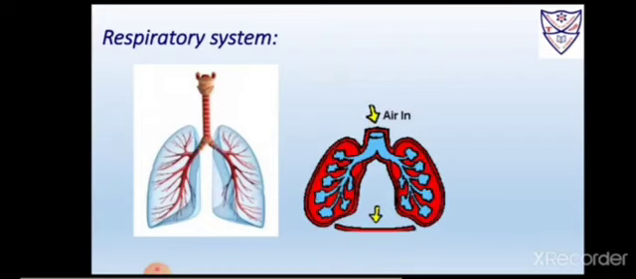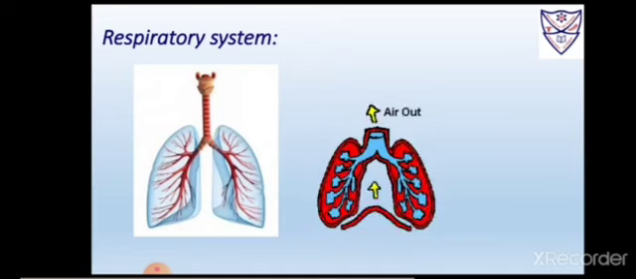Now nose purifies the air we inhale, so we should always breathe through our nose and not mouth. Now how do these three organs help in our respiratory system? Okay, let's see. We take in air through our nose. Air goes down the windpipe. The air reaches the lungs and the lung expands.